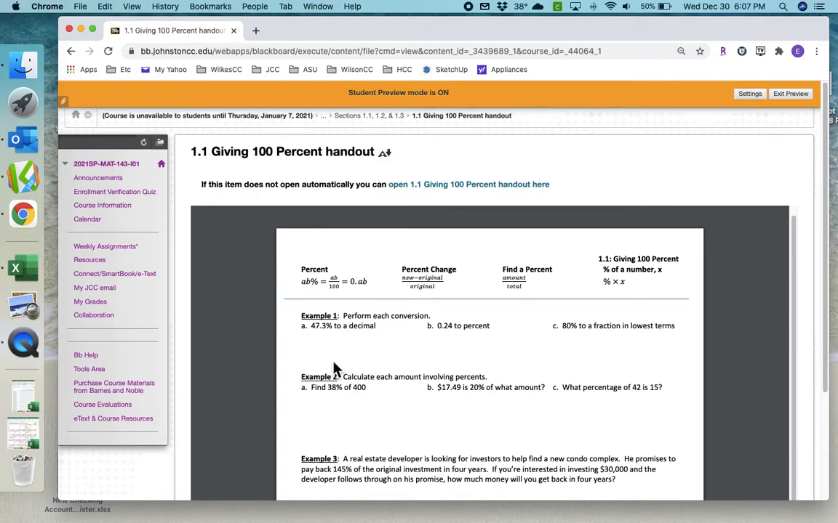So be sure to write how to work it and the answer, not just the answer, because when you're going back to look at these as you're completing your assignments, if you just have an answer and you don't know how you got to it, it's not really helping you.